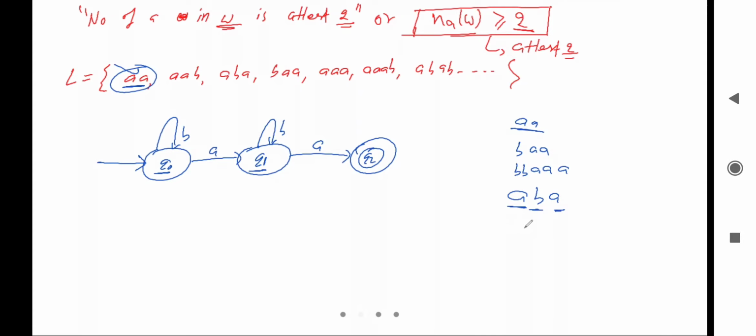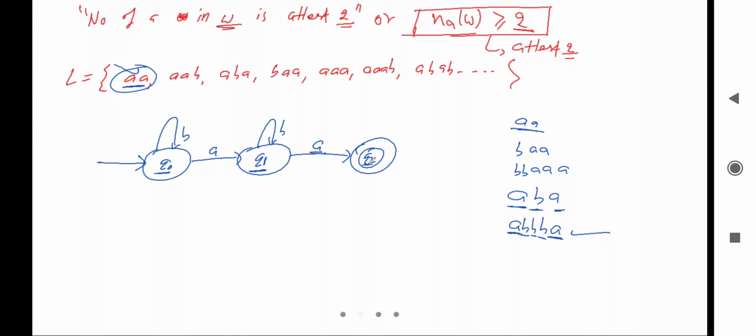What about the next one? In the starting it will read a, after that it will read multiple b's, after that it will read a. Is it possible or not? Let's see. Initially it will read a from this one, and after that it will go to q1. From q1 it can read multiple b's. Yes, there is a loop and it can read multiple b's. After that there is a, so here it will read a and go to q2, and q2 is the final state, which means it will accept this string. So this loop of b is valid here.